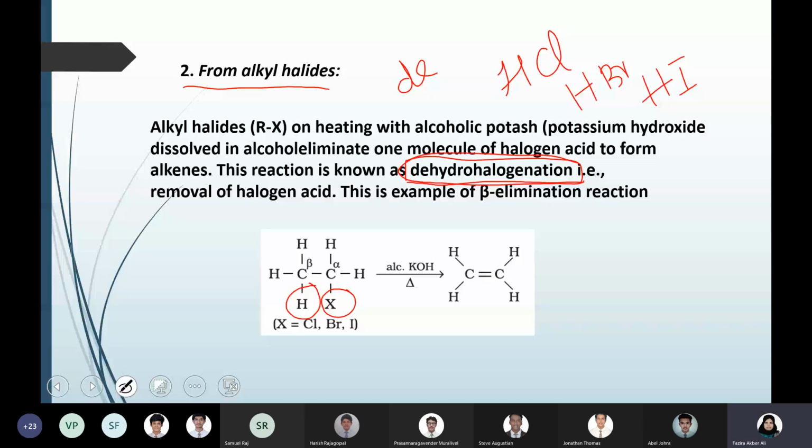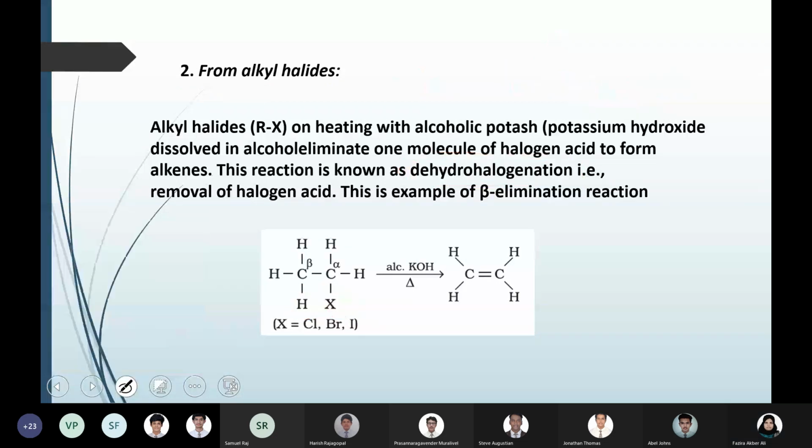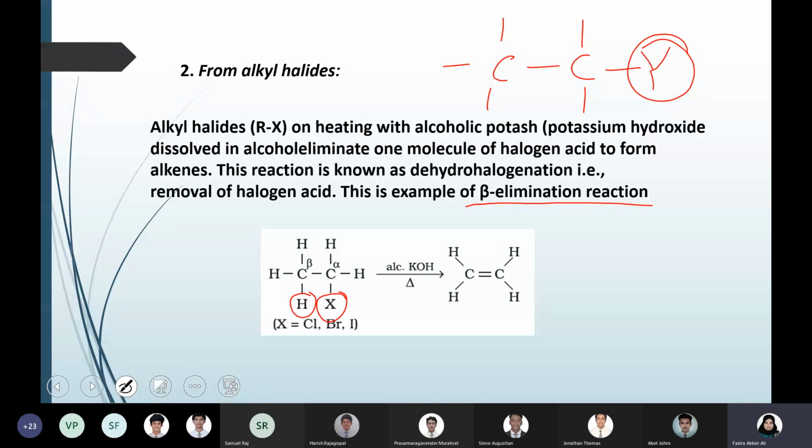So here you can prepare an alkene by removing hydrogen halide from alkyl halides, and this goes through a method called beta elimination. So beta elimination is nothing but, say for example, you have a compound with a functional group, which I'm just writing as Y, for the general case.